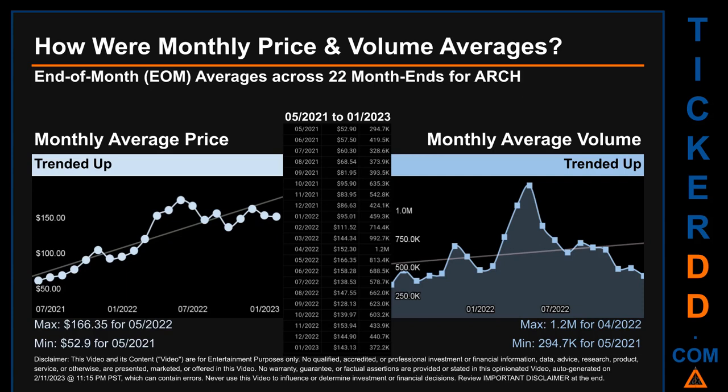The maximum end of month average price was $166.35 for 05-2022 while the minimum was $52.90 for 05-2021. Looking at volume, 04-2022 and 05-2021 respectively saw the highest and lowest monthly average volume at 1.2 million and 294.7 thousand.